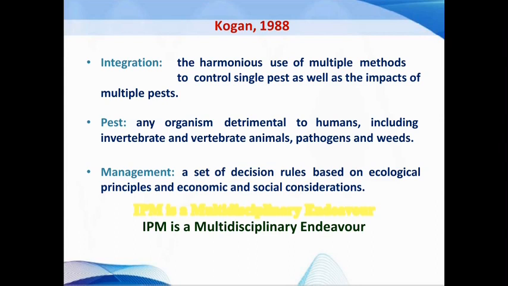And the last one is social consideration. It means that the farmer should have knowledge about the IPM program, and it should be accepted in the society. Hence, IPM is a multidisciplinary endeavor. Okay, this is the meaning of IPM.